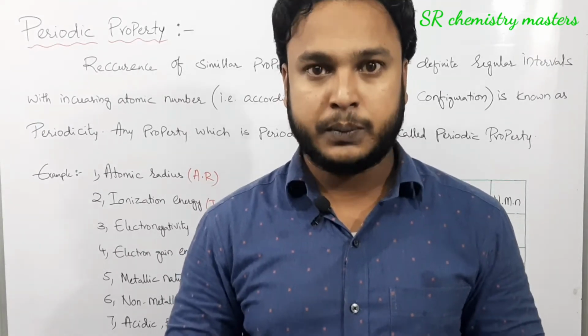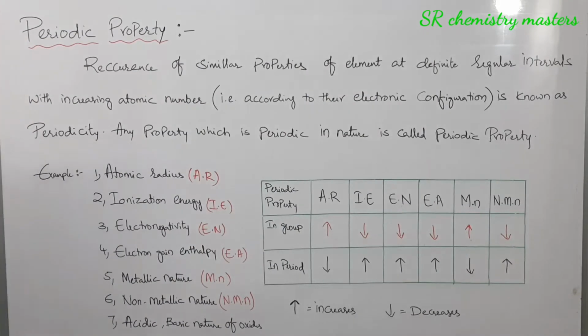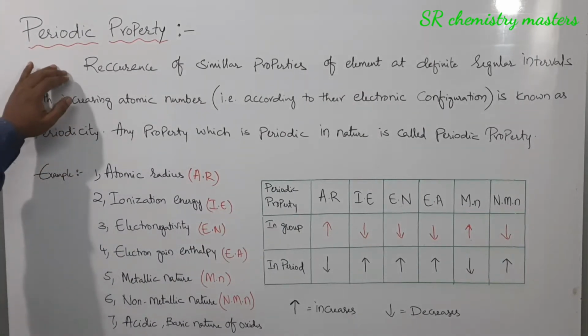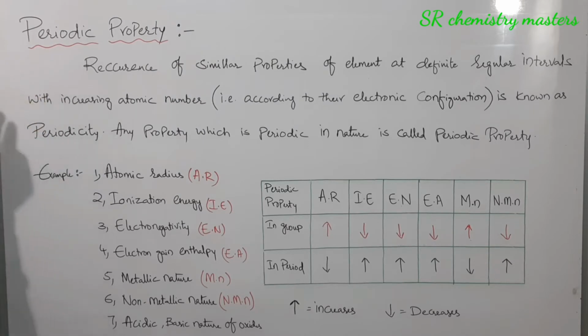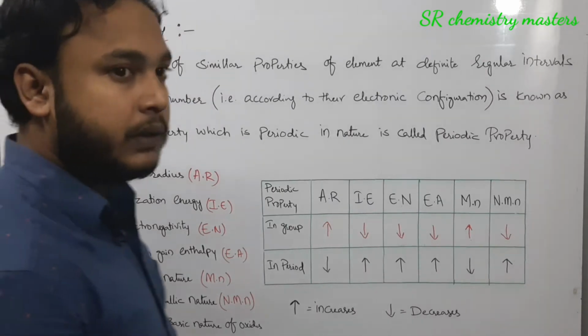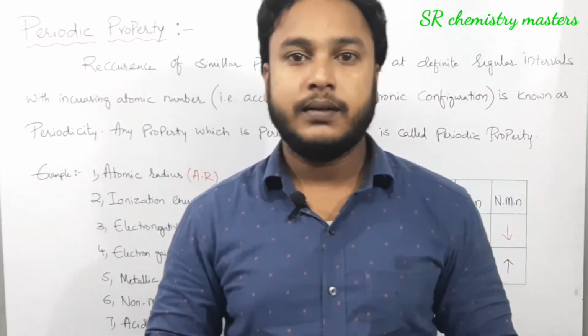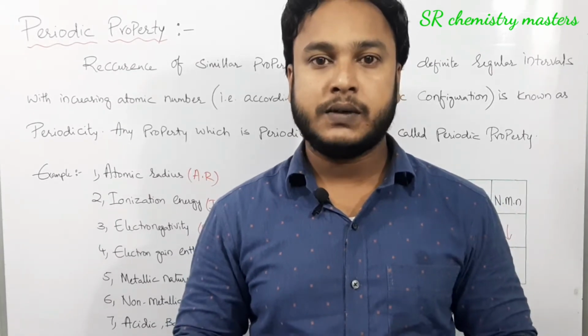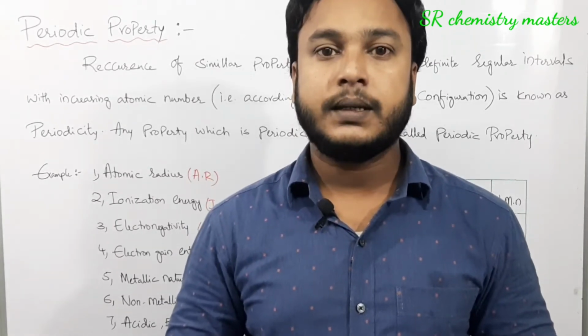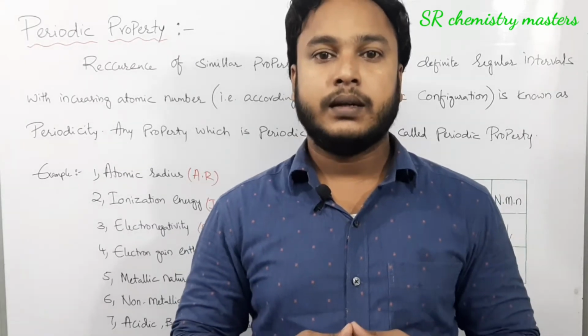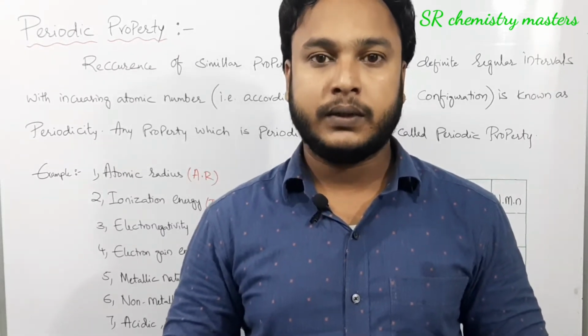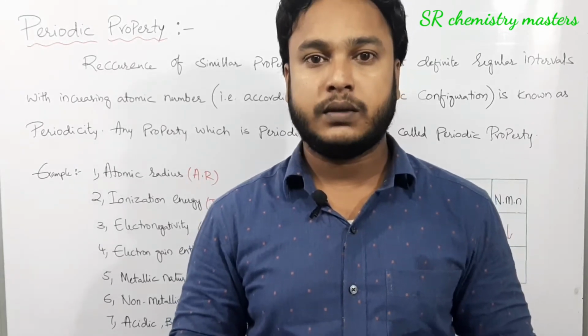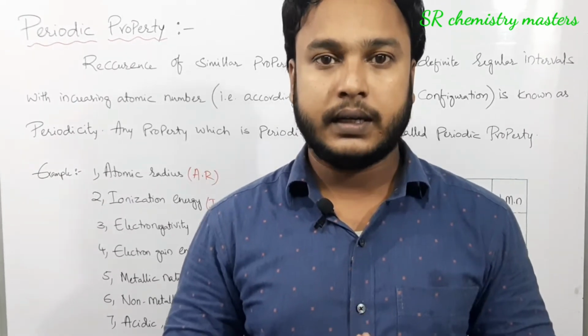What is a periodic property? The recurrence of similar properties of elements at definite regular intervals with increasing atomic number is known as periodicity, and any property which is periodic in nature is called a periodic property. Remember, in the periodic table we have seen that in groups in particular the properties of the elements are repeating. That repeating of property is because of their atomic number, or in particular because of the electronic configuration of the outermost shell of the atoms.